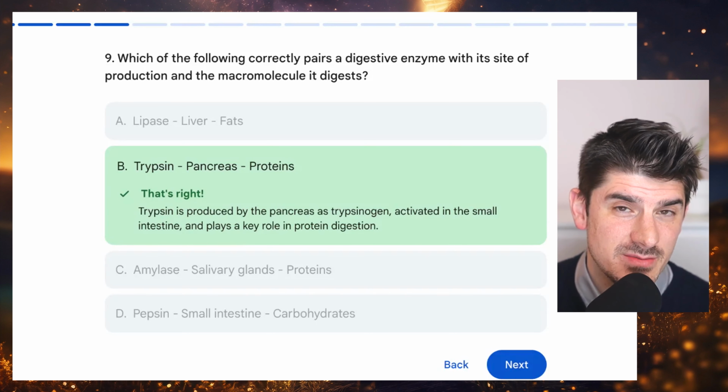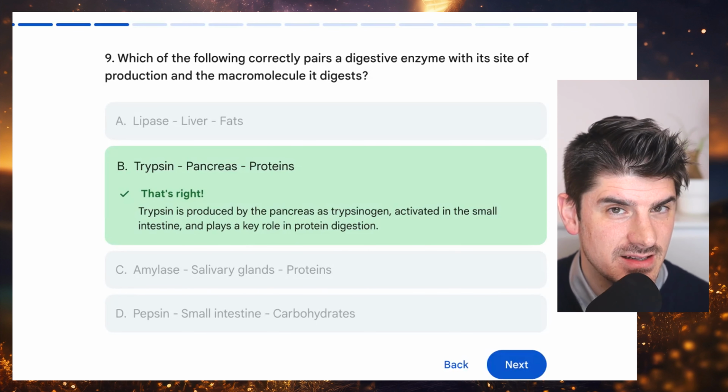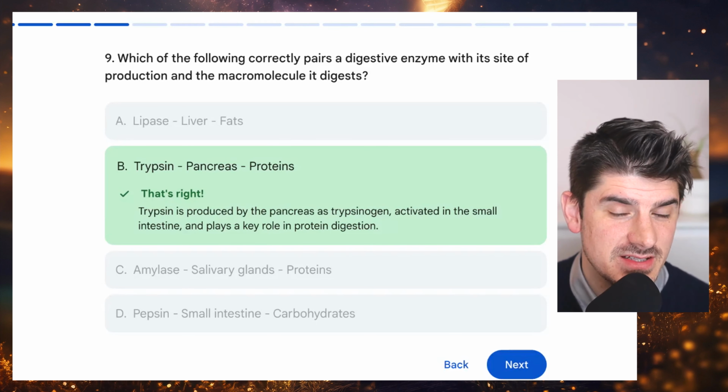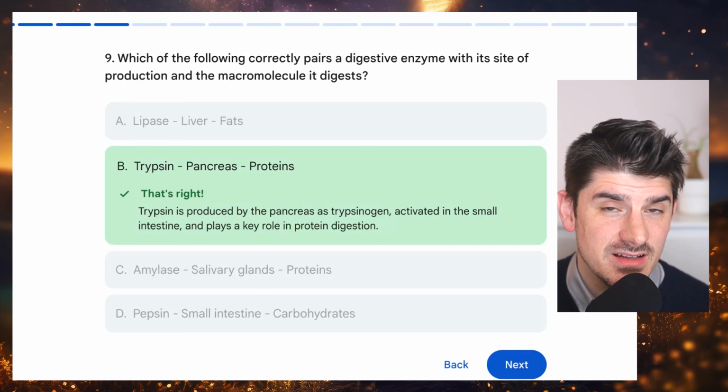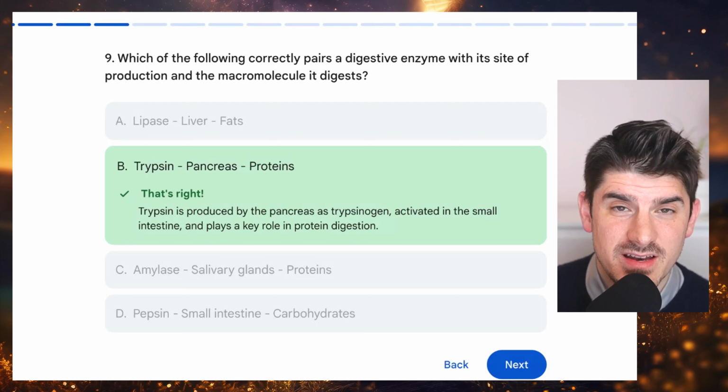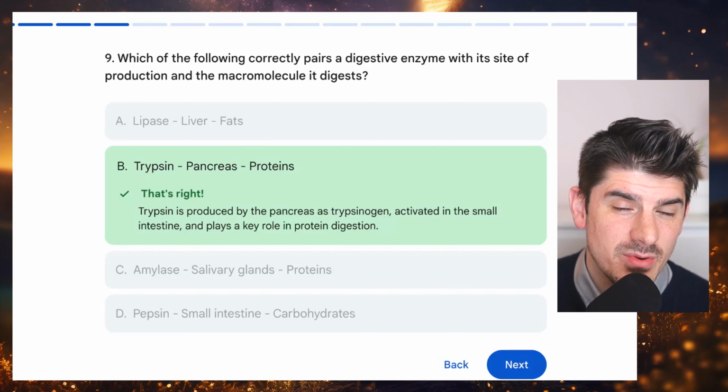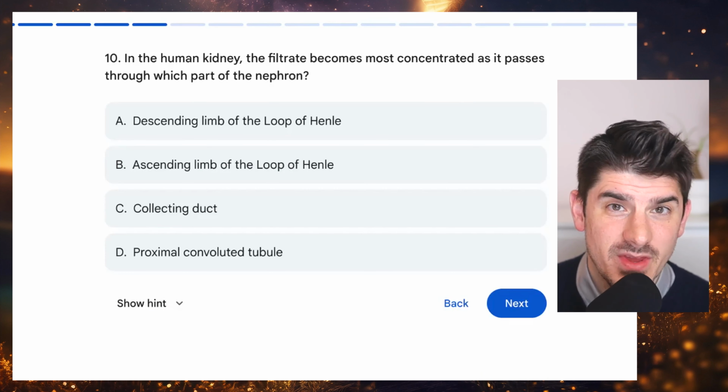Trypsin is produced by the pancreas. Technically, it's in its zymogen form, trypsinogen. It then gets activated in the small intestine, and it plays a key role in the digestion of proteins by breaking peptide bonds.